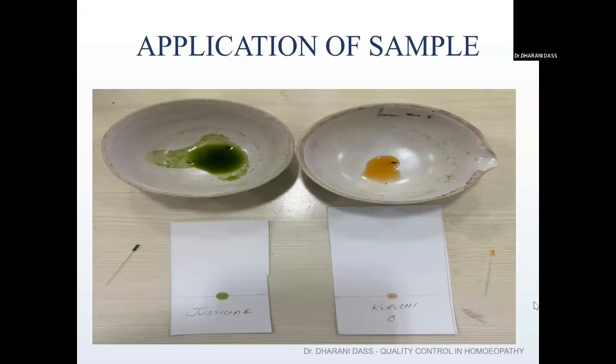The plate, the white color image you're seeing just below the china dish, is also a stationary phase. It is also a silica gel plate only. So far, what I've shown is a manual method of preparation of the plate. And what I am showing in this picture is a ready-made TLC plate which is available in the market. What is the advantage of this ready-made plate?